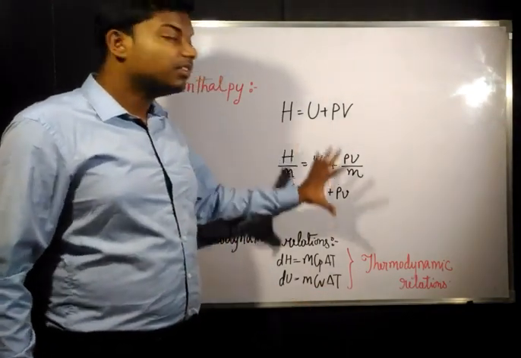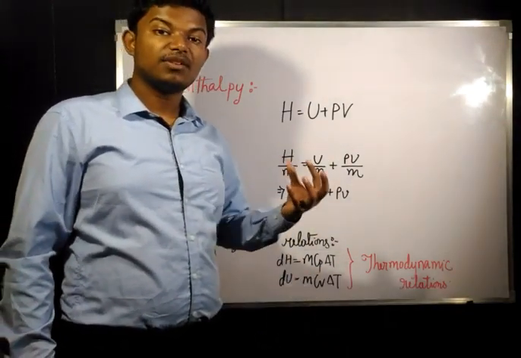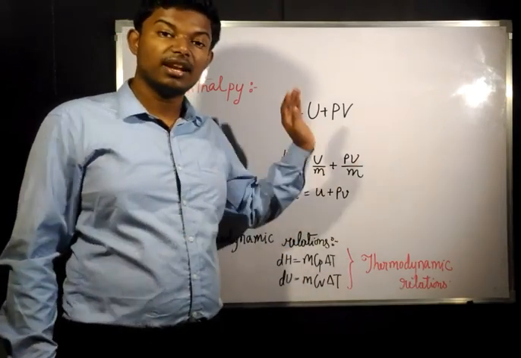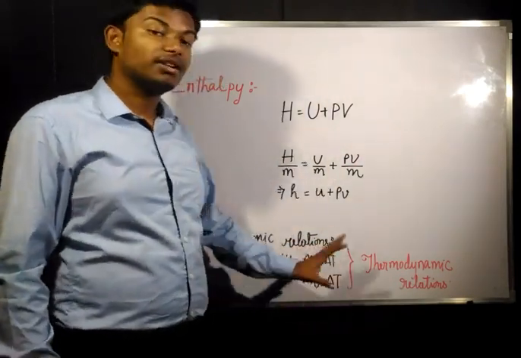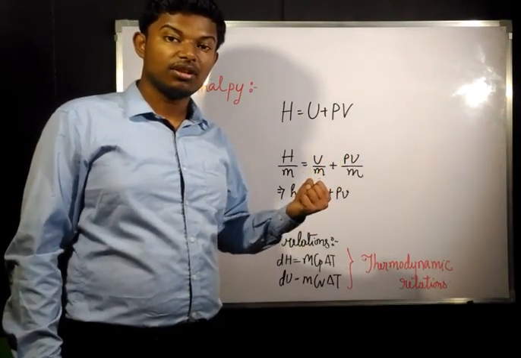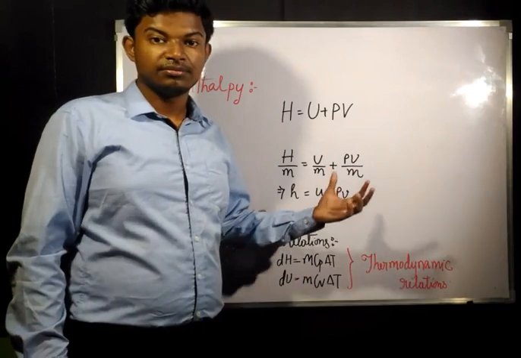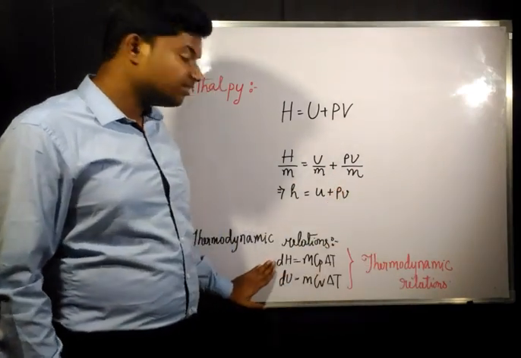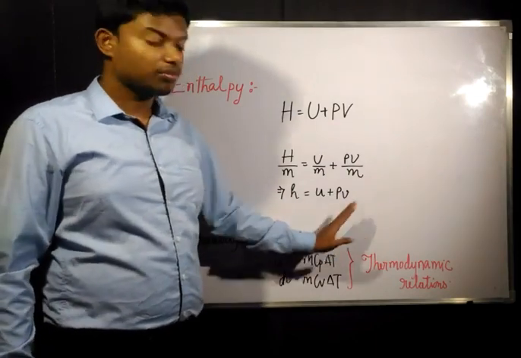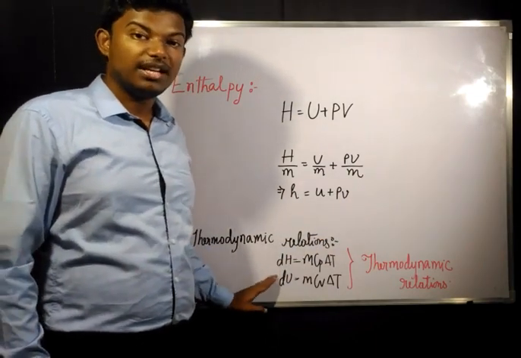Now we will find out the heat transfer expressions for different processes, constant volume, constant pressure, like that. For all the processes we are going to find the heat transfer from the first law of thermodynamics. For this, these things are very important. Make sure before going to the next topic you remember these two relations.